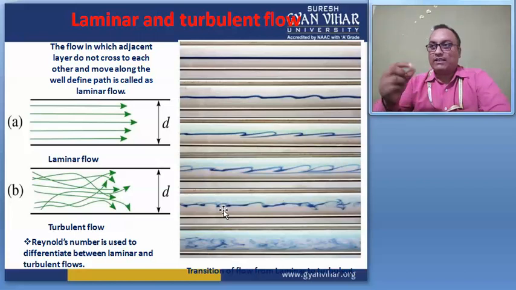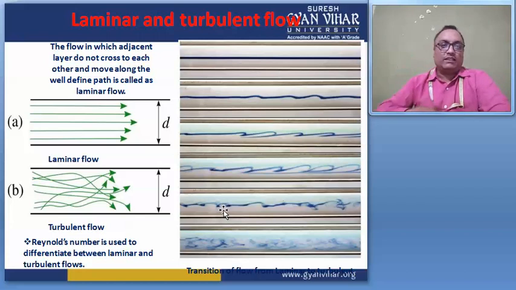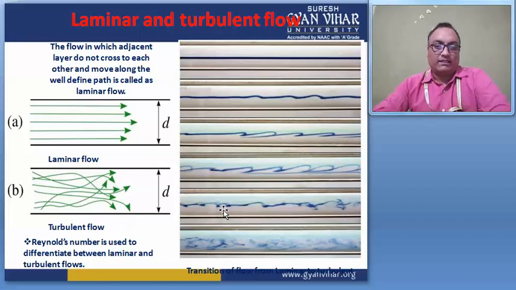Then it creates smoke, and at the start, only in some region straight smoke is produced. So this is the laminar, and then zigzag portions are produced here. So this is called the turbulent case, right? These are the two patterns, laminar and turbulent, and both are differentiated by the Reynolds number.